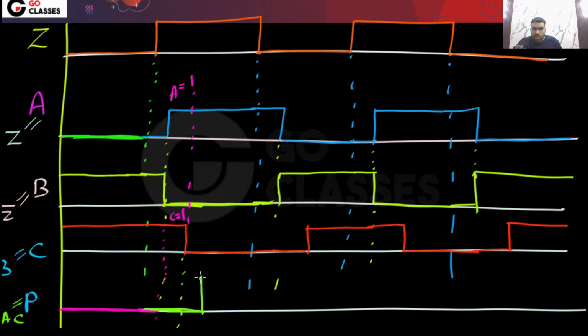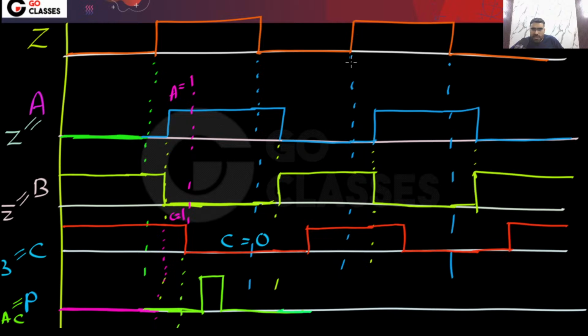Now after that, again you can see this C is 0. So now what will happen? After the propagation delay, this will again become 0, because you can see now C is 0. Now you can notice here C is 0, right? So after the propagation delay, this P will again become 0.